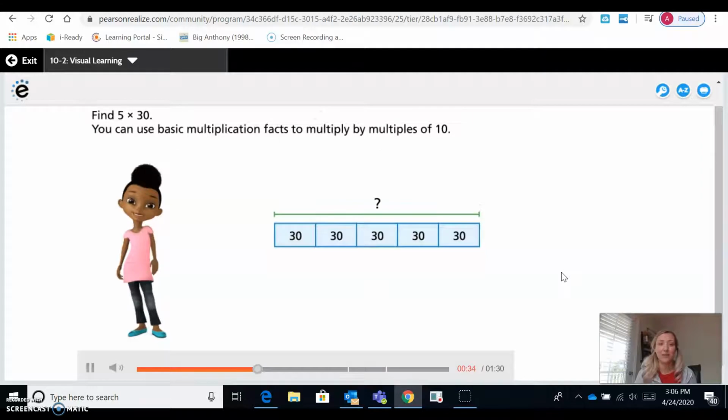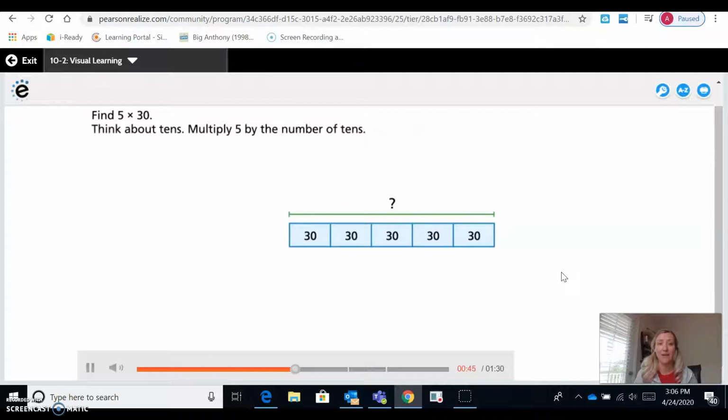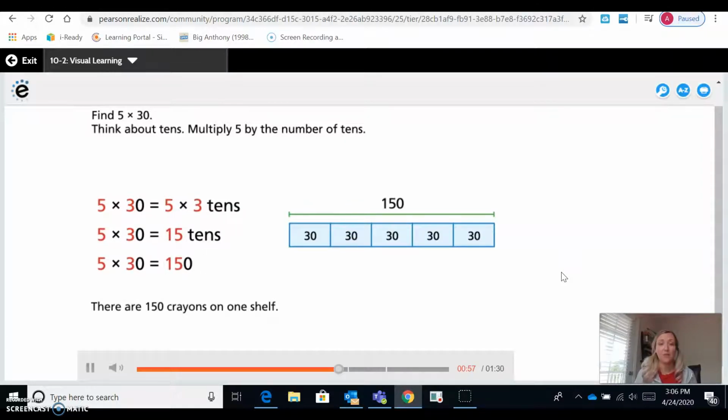Find 5 times 30. You can use basic multiplication facts to multiply by multiples of 10. Think about tens. Multiply 5 by the number of tens. 5 times 30 equals 5 times 3 tens. 5 times 3 tens is 15 tens, or 150. There are 150 crayons on one shelf.